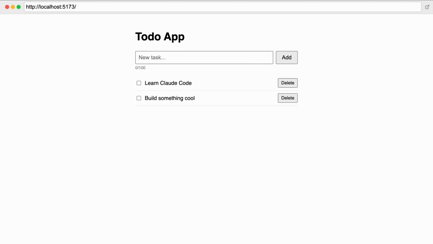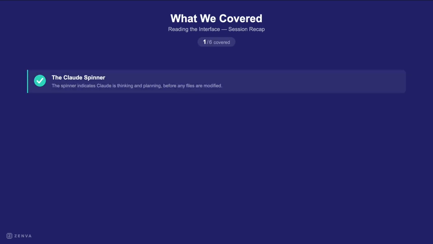You've seen Claude make a real change in a codebase, and you tracked its progress. Let's review those key signals so you can read the interface confidently. First, remember the animation that starts with everything. The Claude spinner means Claude is processing your request. It's planning actions before changing files.